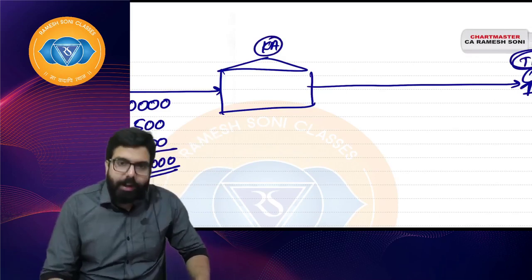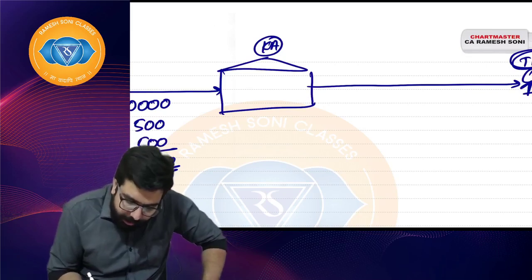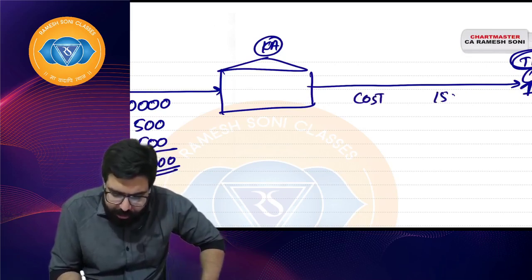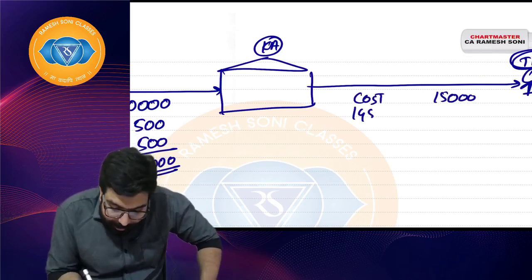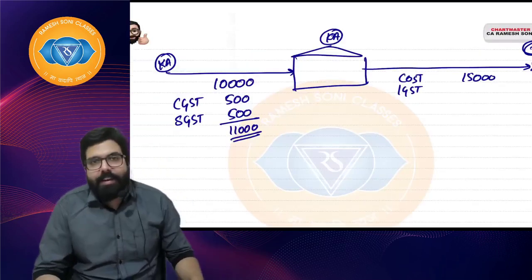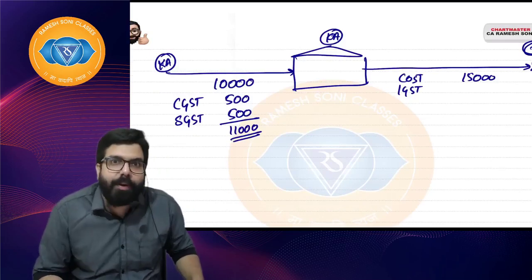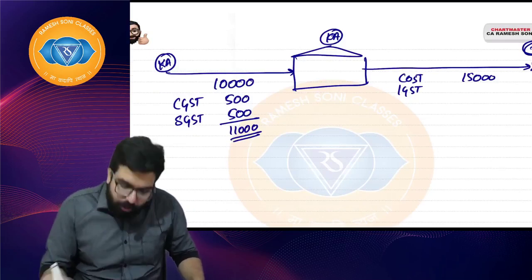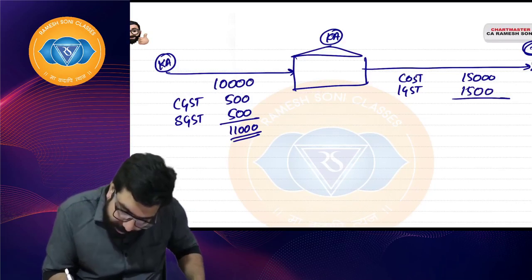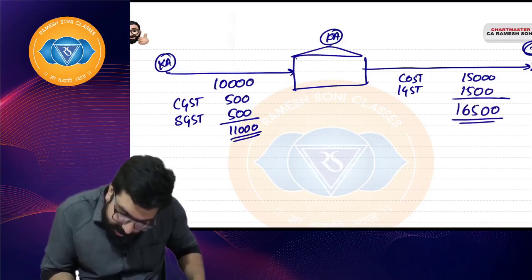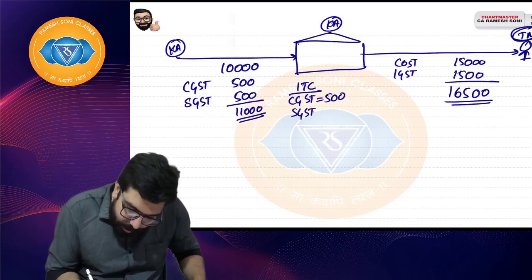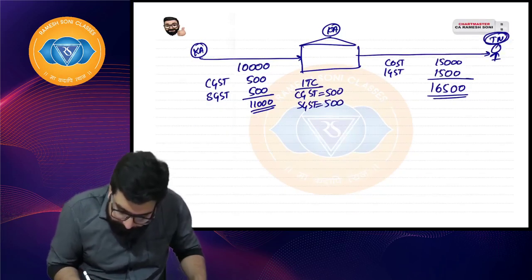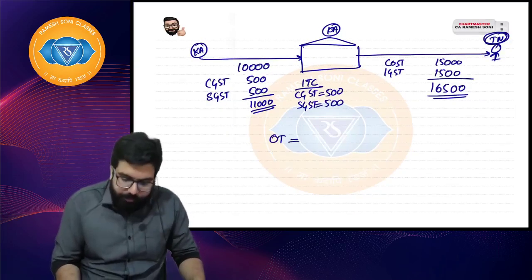So, sir, over here, he charged, told cost is 15,000. He made 5,000 rupees profit. And he charged IGST, which is CGST and SGST integrated together. I told you CGST 750, SGST is 750. So we'll integrate and charge 1500. Okay, sir, 16500 was charged. Now this guy already has an ITC of CGST 500, SGST 500. If I tell you now, output tax is how much?